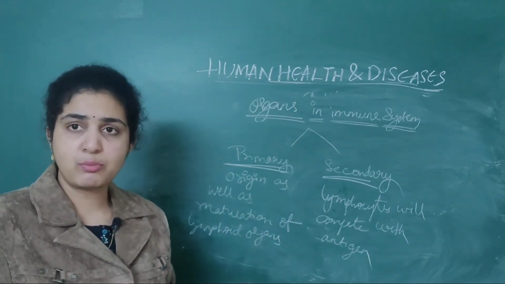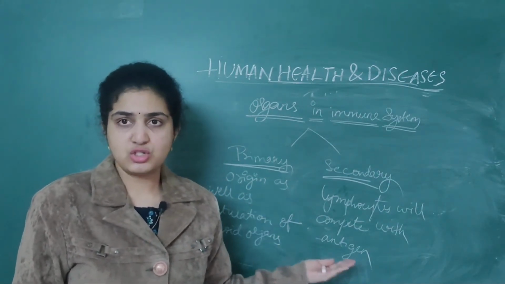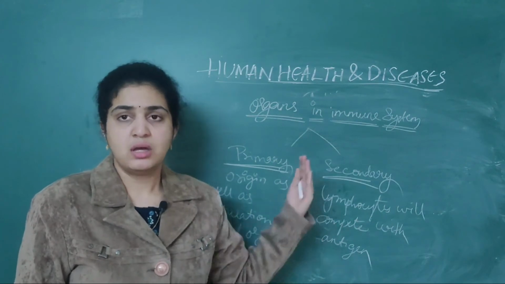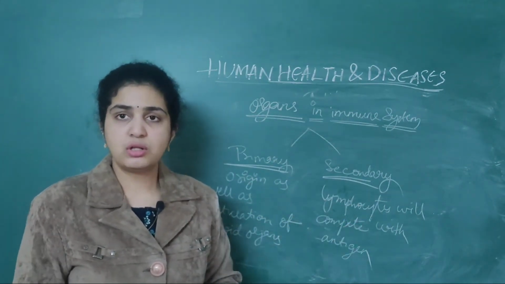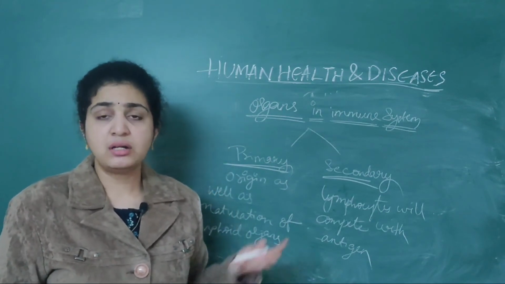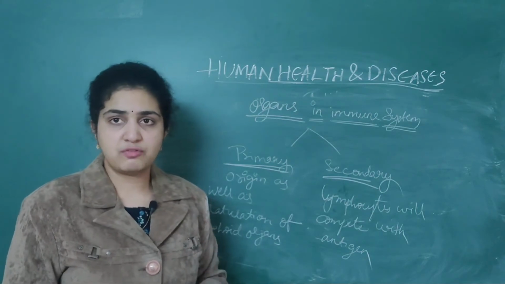Why are these lymphocytes produced? To act against the foreign particles, that is antigens, right? These are antibodies, and they should compete with antigens. That is the role of B and T lymphocytes, right? So that's why primary lymphoid organs and secondary lymphoid organs are differentiated.